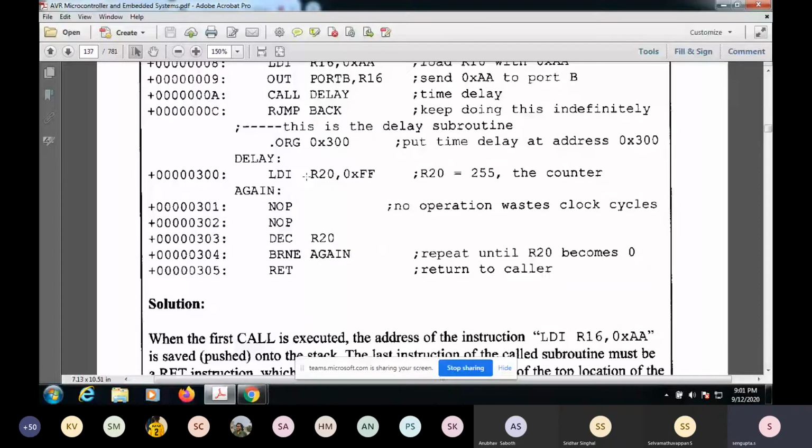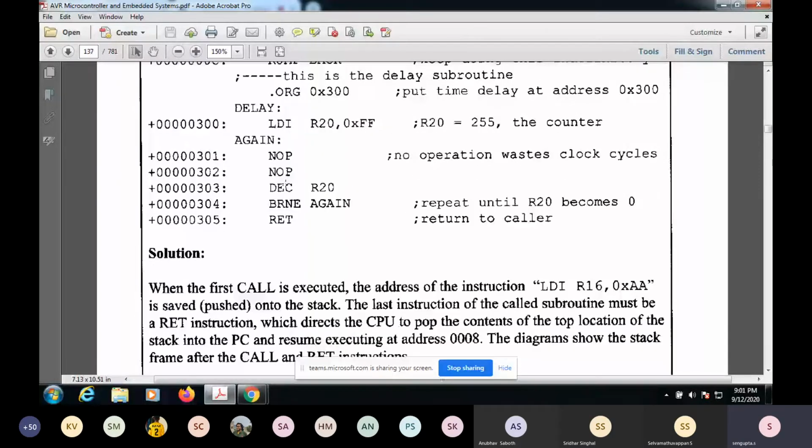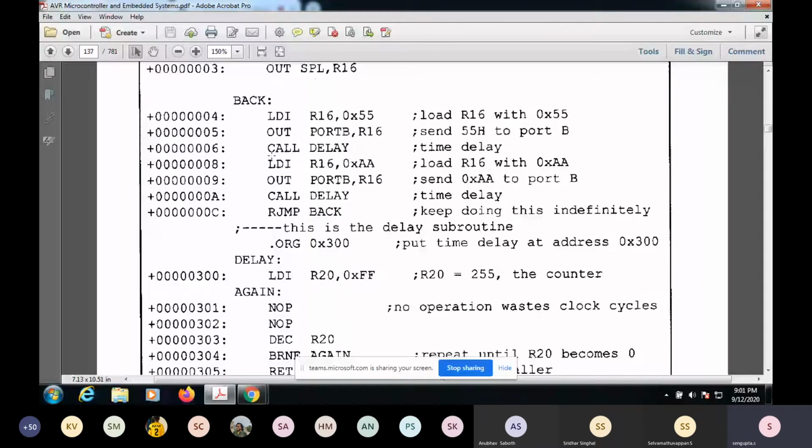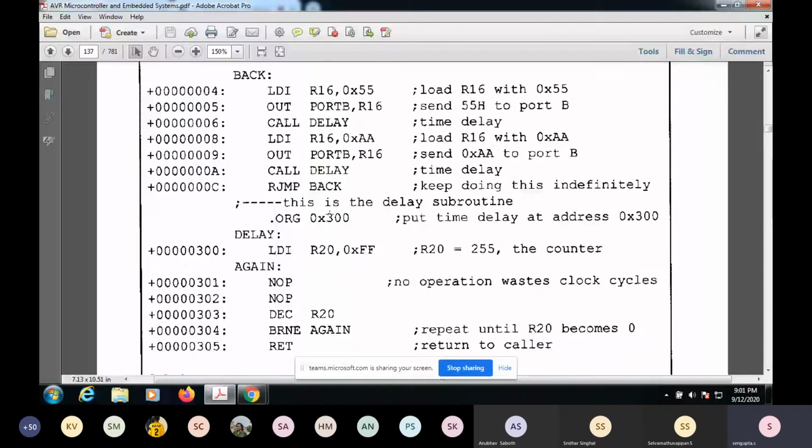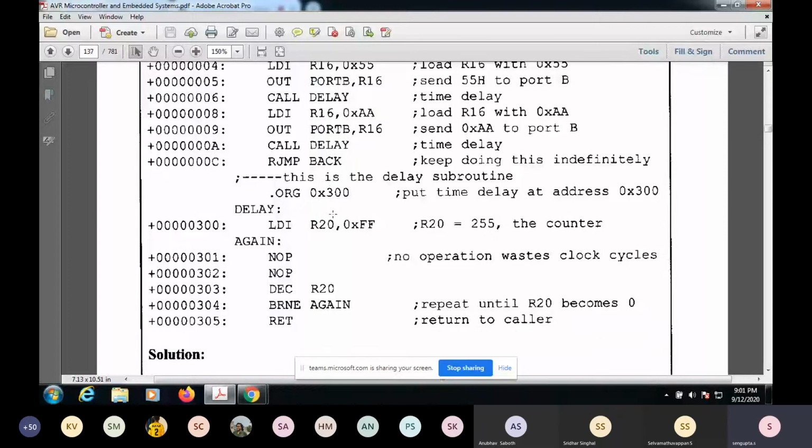Let's say some pins are on, some pins are off, and they stay in that same state for some duration. Let it be half a second, and then after half a second you again alternate the pins, ones and zeros. They become the complement of that, and they stay in that manner.